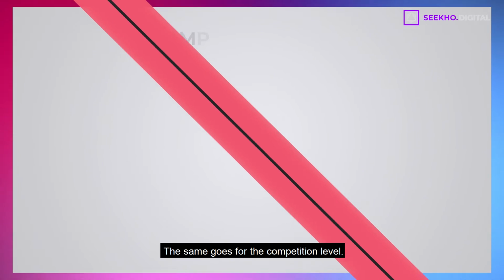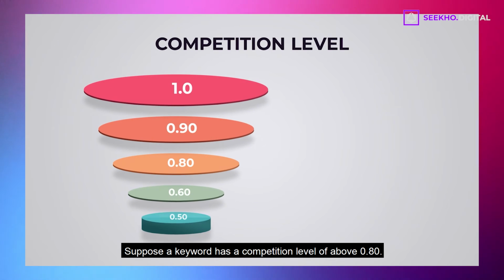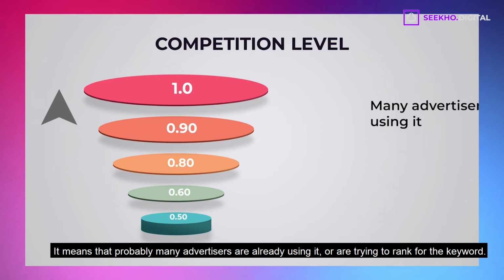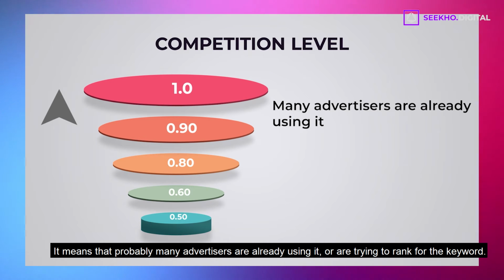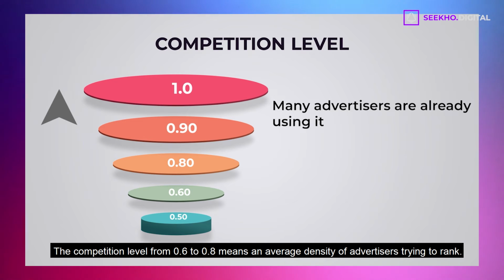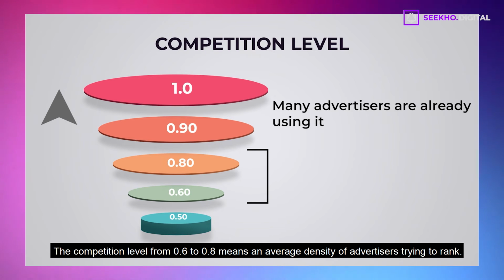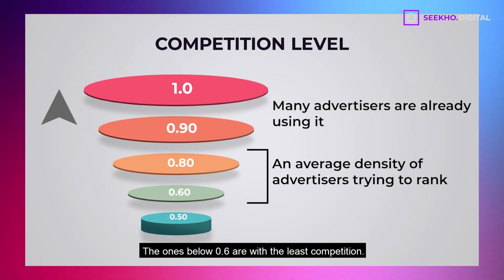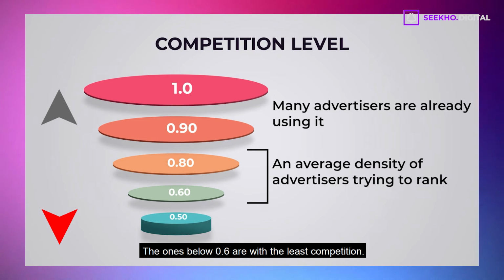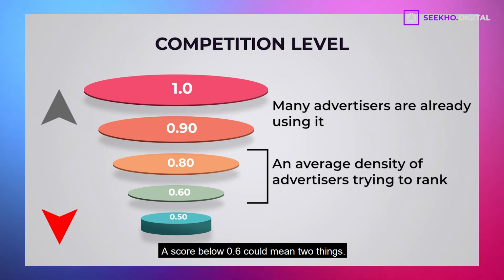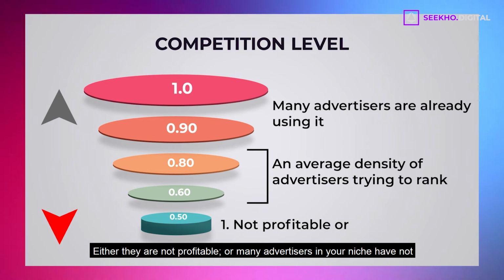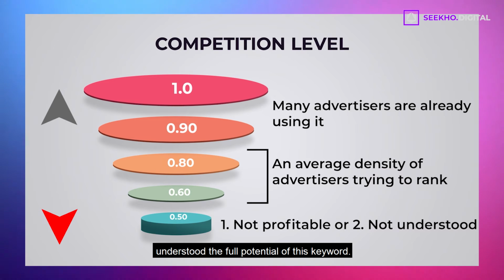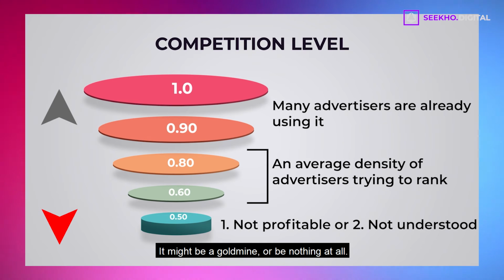The same goes for the competition level. Suppose a keyword has a competition level of above 0.80. It means that probably many advertisers are already using it or are trying to rank for the keyword. The competition level from 0.6 to 0.8 means an average density of advertisers trying to rank. The ones below 0.6 are with the least competition. A score below 0.6 could mean 2 things. Either they are not profitable, or many advertisers in your niche have not understood the full potential of this keyword. It might be a gold mine, or be nothing at all.